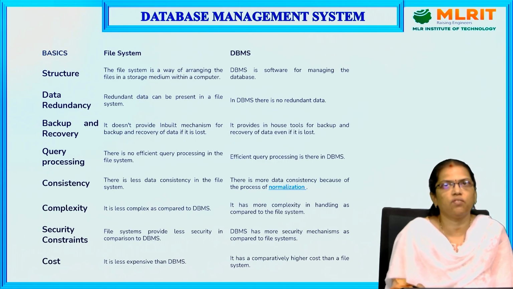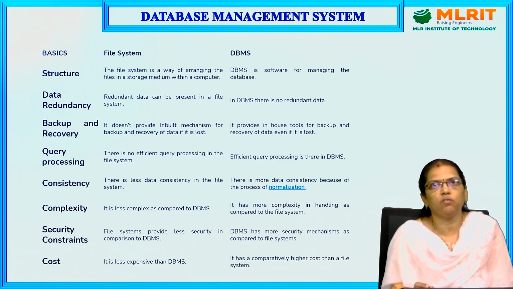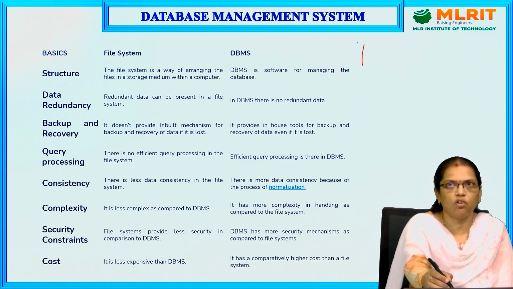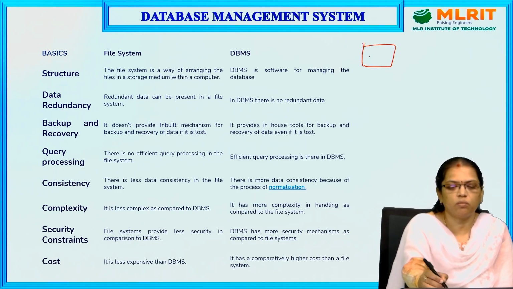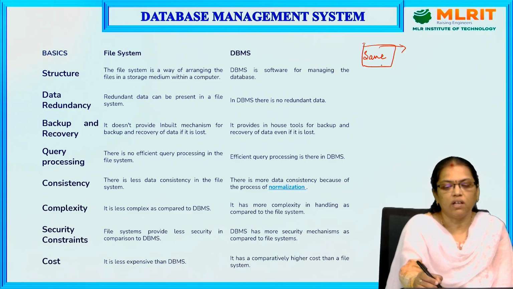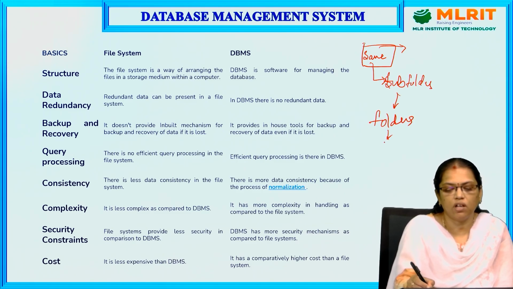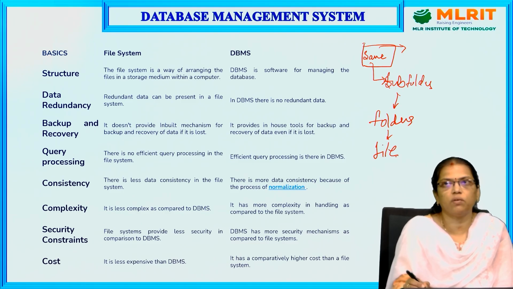Now, coming to the file system. Whenever we want to store data, how do we store it? Let us assume we are preparing a Word document. After preparing it, you save the file name, then choose the location and save the file there. The hierarchical model of saving files is that first we save the file in subfolders, after that in folders, and after that in files. This is the hierarchical model while we are storing information in files.